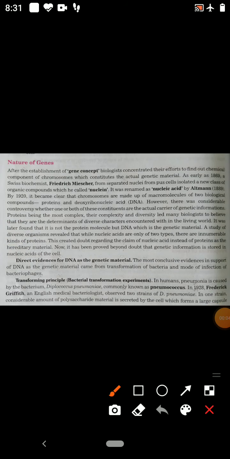Children, you have studied that genetic material stores information about the structure, function and development of various characteristics of organisms. Genetic material fulfills the following criteria. First is storage of genetic information.